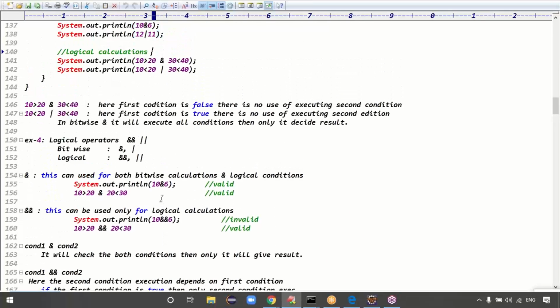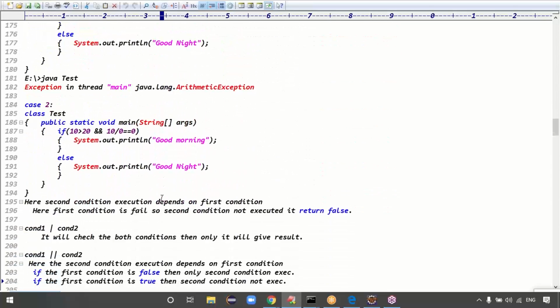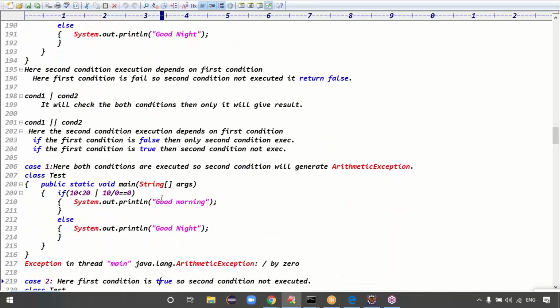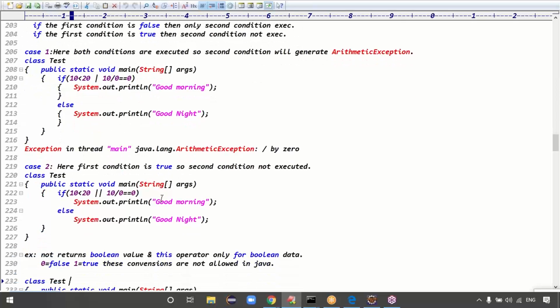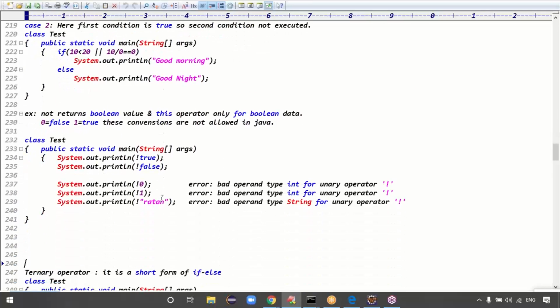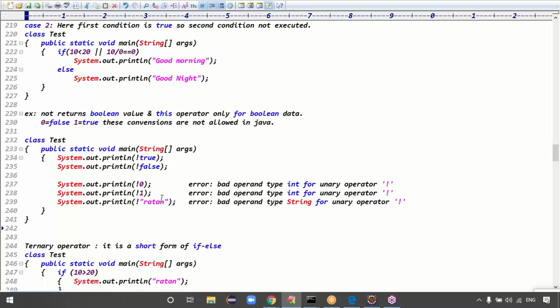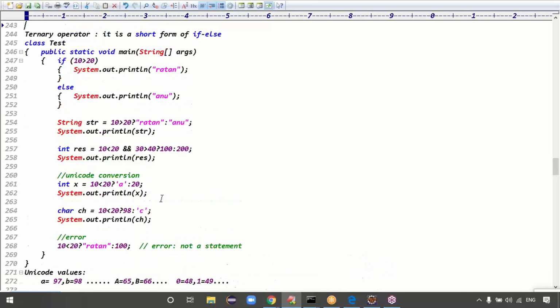For the last class topic, we're discussing operators, right? I think last class we did the bitwise operator and logical operator. Guys, what is the difference between bitwise and logical operator? Bitwise operator will check both conditions, then only it will decide the result. In logical operator, second condition execution depends on the first condition, right? Exactly, guys. Next is the ternary operator.